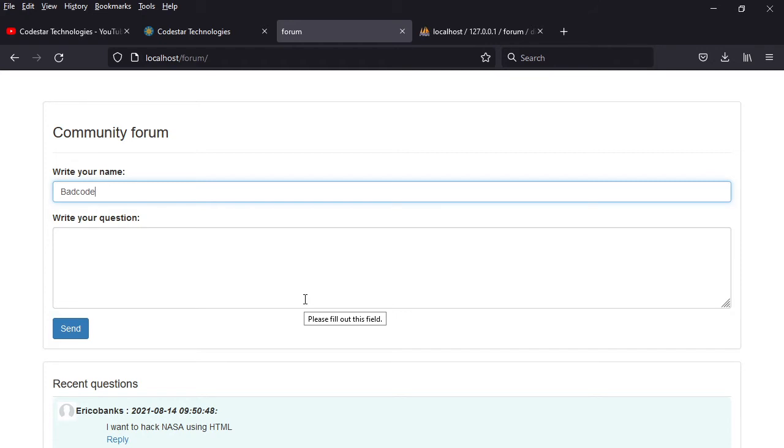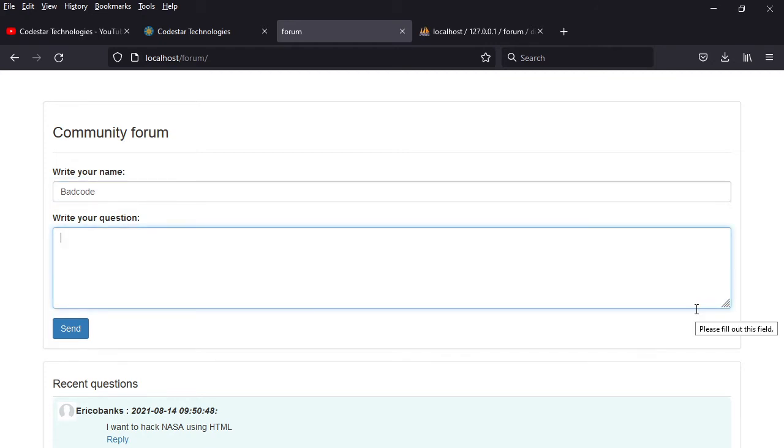Bad Code is saying that I want to learn data science, something like that. So this one can post like that.